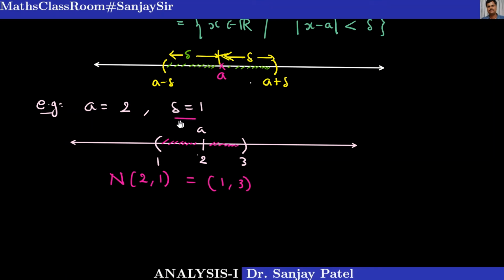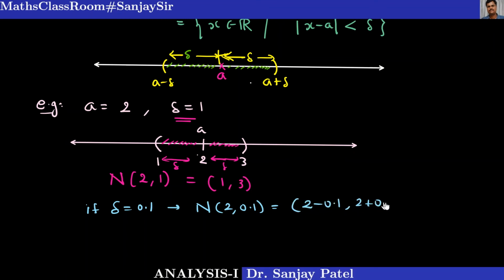So this distance is delta. If you choose delta very small, then you will get points very close to 2. So instead of 1, suppose I consider delta equal to 0.1. If I take delta equal to 0.1, then N(2, 0.1) will be 2 minus 0.1 and 2 plus 0.1, that is 1.9 and 2.1.